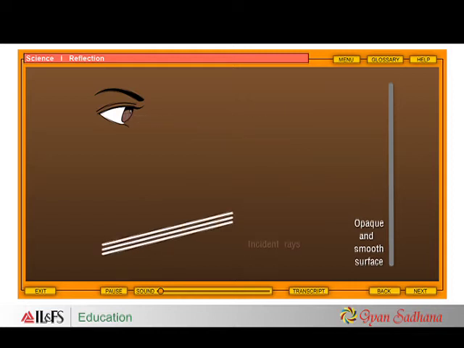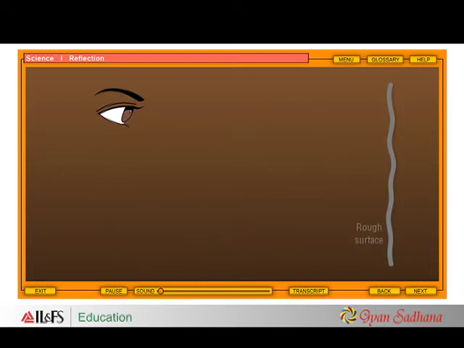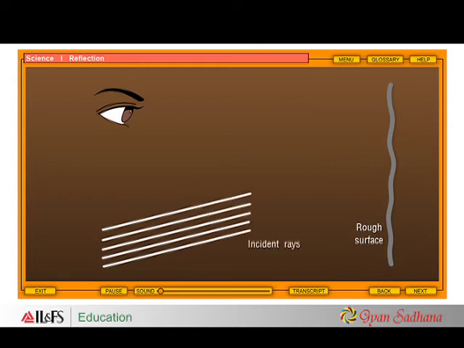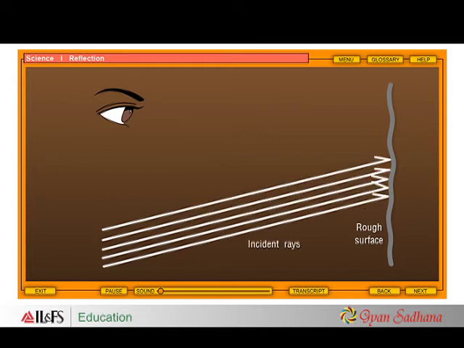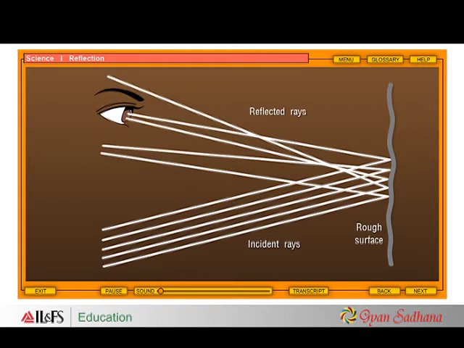If the surface of an object is completely smooth, a bunch of reflected rays entering our eyes are parallel and we get images on the surface of the object. If the surface of an object is rough, reflected rays travel in different directions and the image cannot be formed on such a surface. Depending upon the degree of smoothness, the quality of an image is decided.